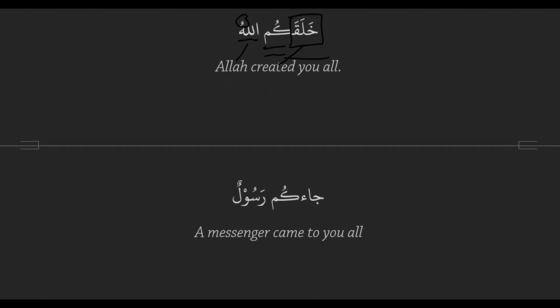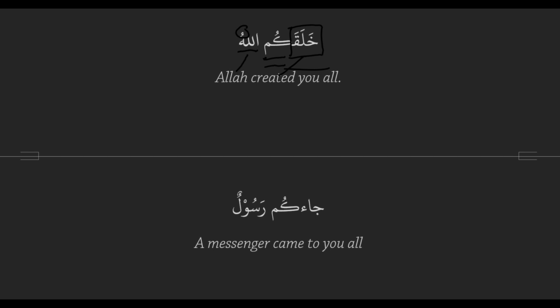Okay, ready for another example? جاءكم رسول. Help me work through this. Ja'a is our action because it's the first word. And how do I know that my action is not جاءكم? Because I have my pronouns memorized, and I know that kum is a pronoun. So a pronoun attached to an action is always a receiver.